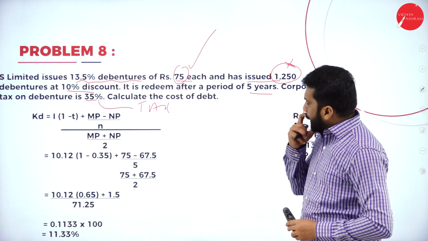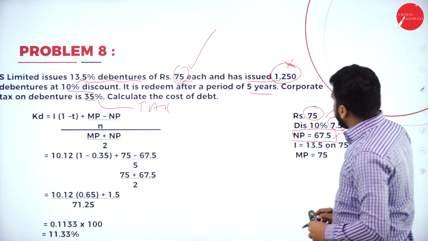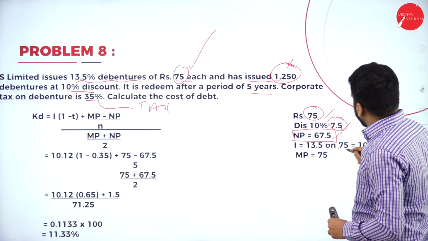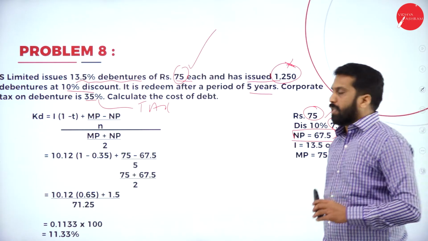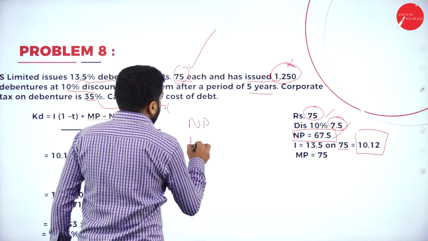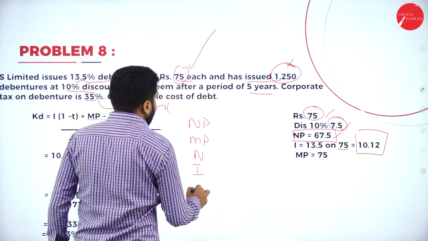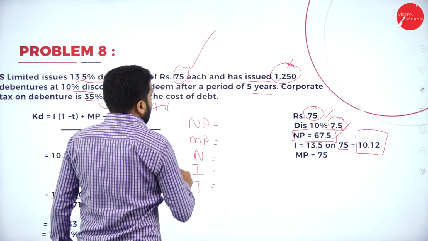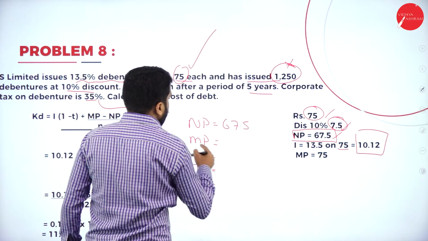Now, you are supposed to calculate interest. What is the percentage? 13.5% on the value 75. It will be 10.12. Now I'll simplify this. We need NP, MP, number of years, interest and tax. What is your NP? Already calculated, 67.5.